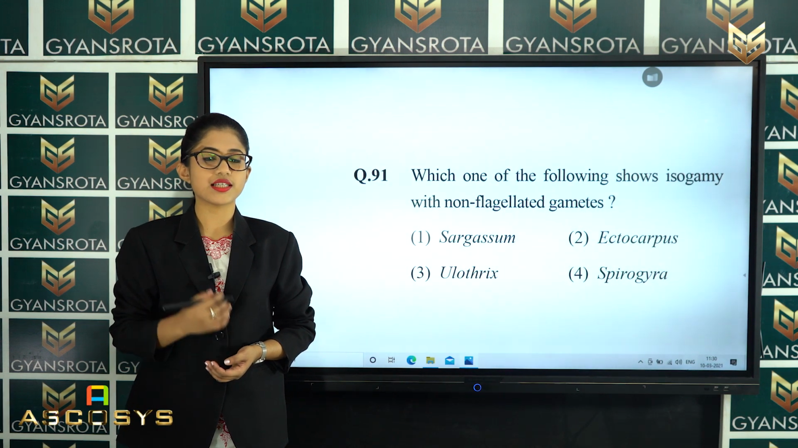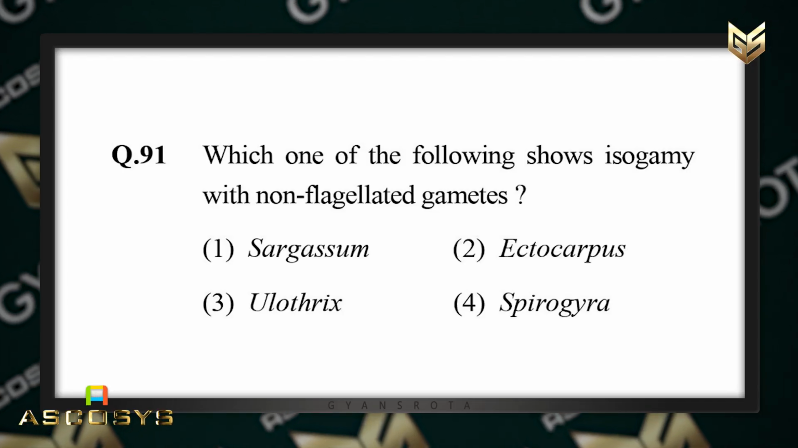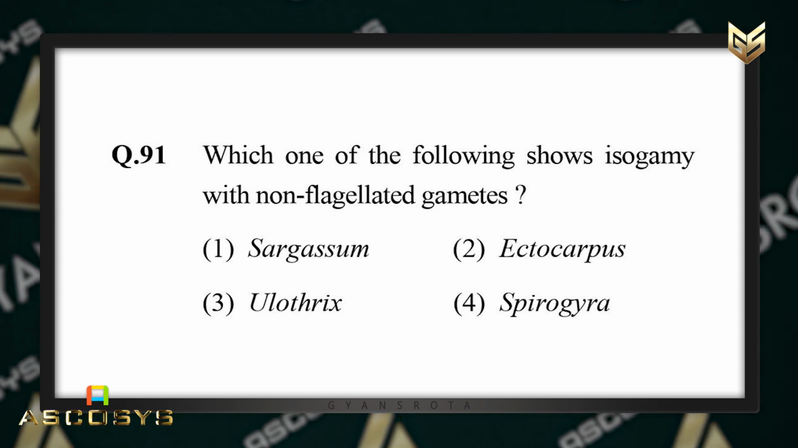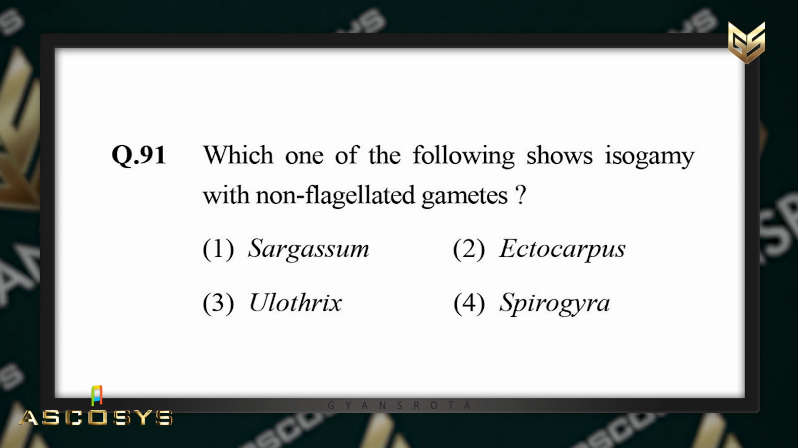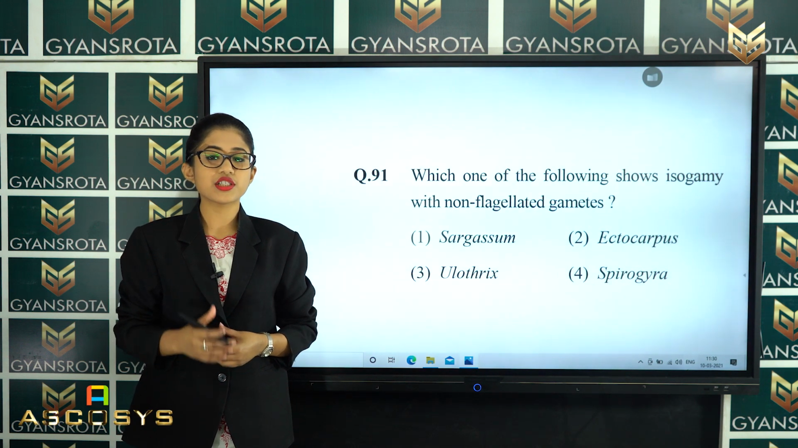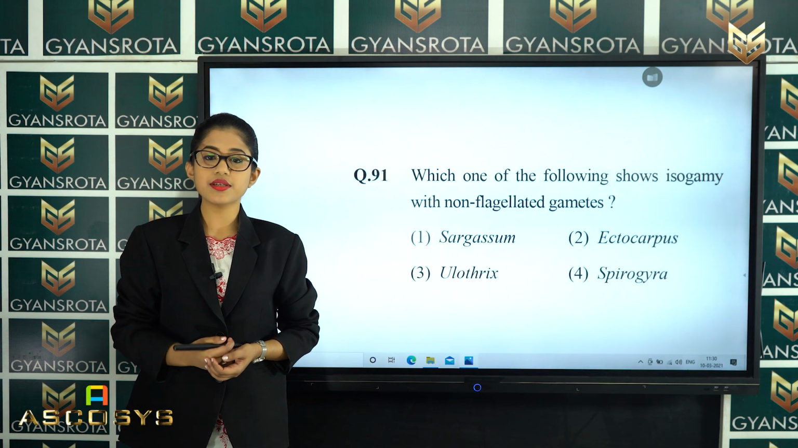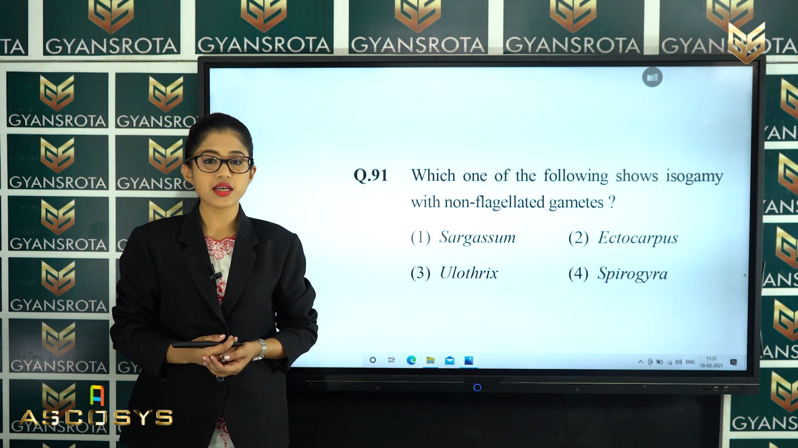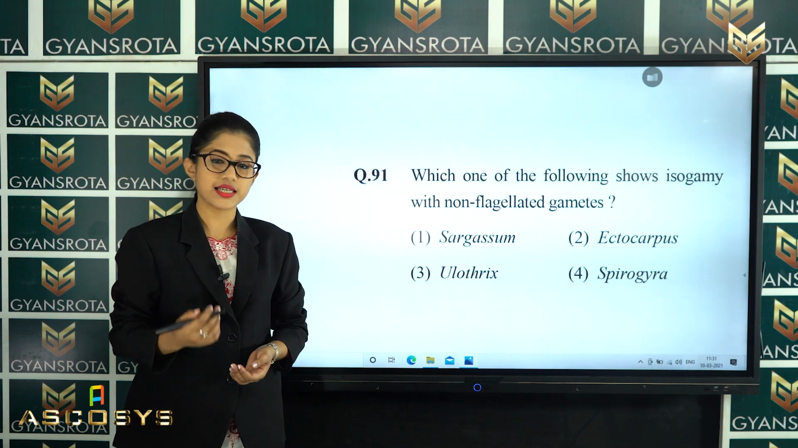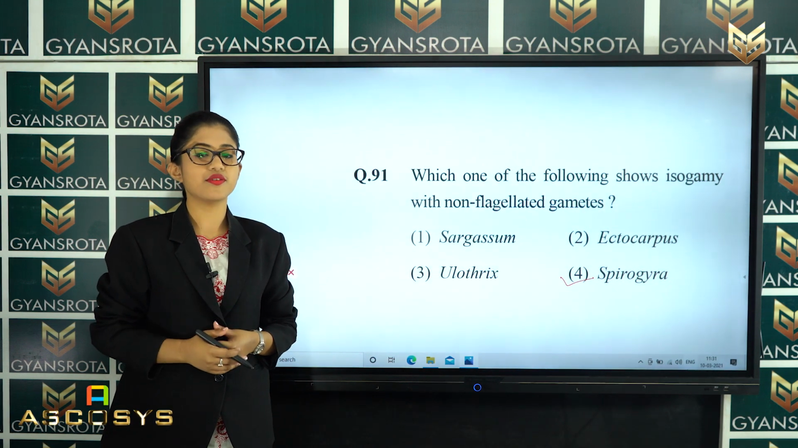In the first question, question number 91, which one of the following shows isogamy with non-flagellated gametes? Is it Sargassum, Ectocarpus, Ulothrix, or Spirogyra? From the chapter Plant Kingdom, we have discussed the reproduction which takes place in some of the algae. It takes place by different types of gametes. Gametes are of three types: isogamous, anisogamous, or oogamous. Among these four options, what is the correct answer? The correct answer is option number 4, Spirogyra.